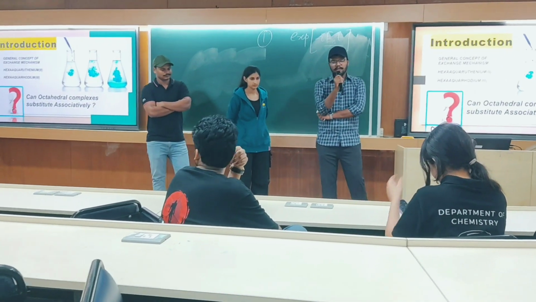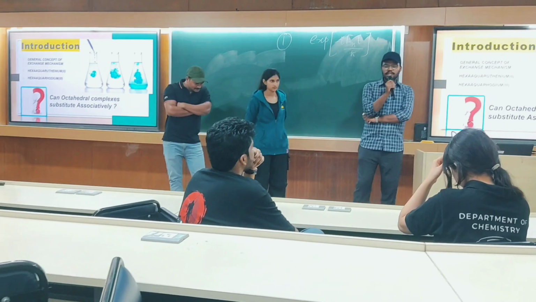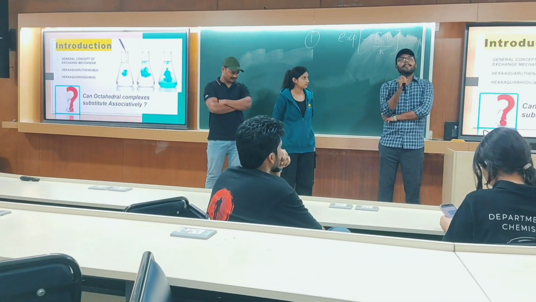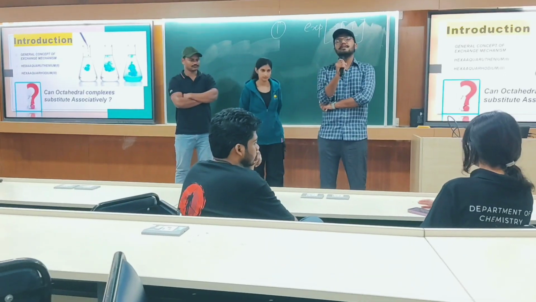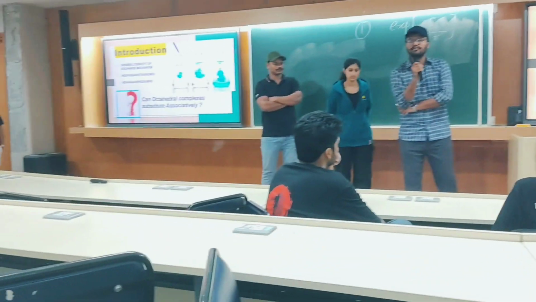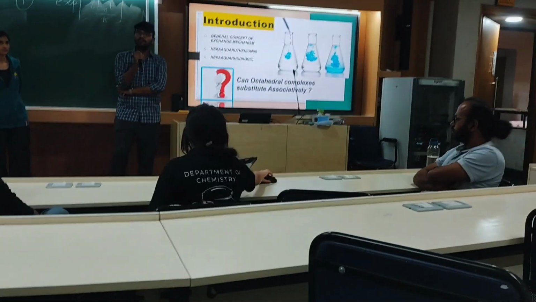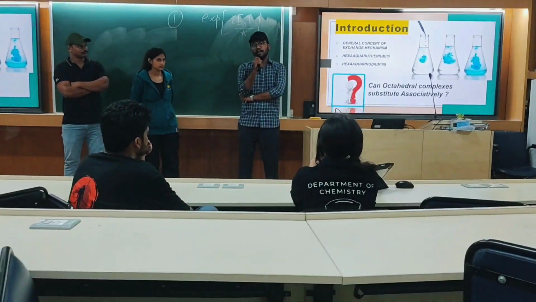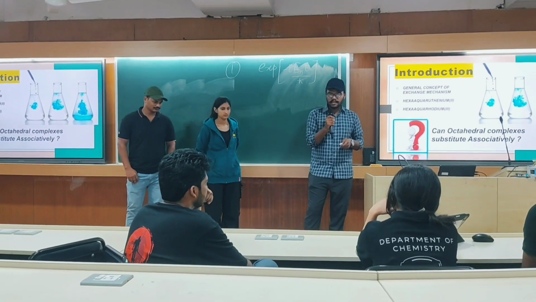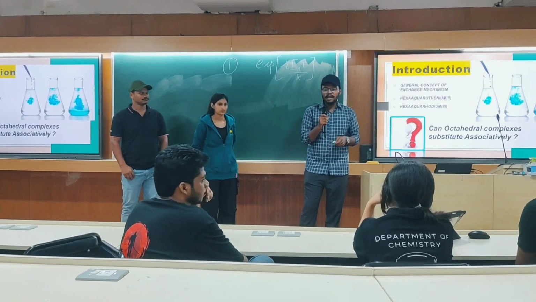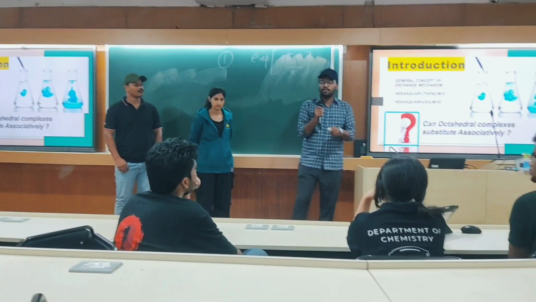So first of all, I will introduce you to the general concept of exchange mechanism. We have already studied that octahedral complexes undergo reaction by the substitution method, and they go through substitution by three methods, either by dissociative mechanism, which is also known as SN1 mechanism, or they go associative. These are our reference complexes, hexa-aquaruthenium(II) complex and hexa-aquarhodium(III) complex. We will be comparing these two complexes.